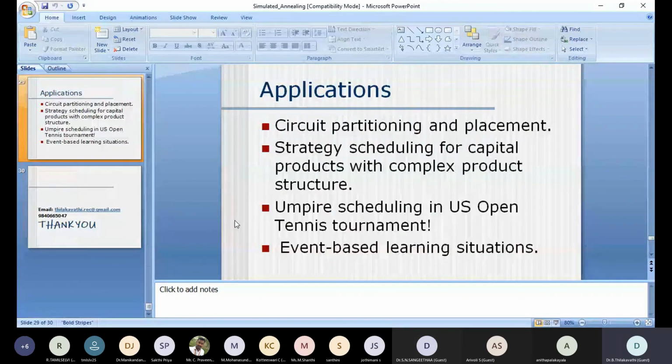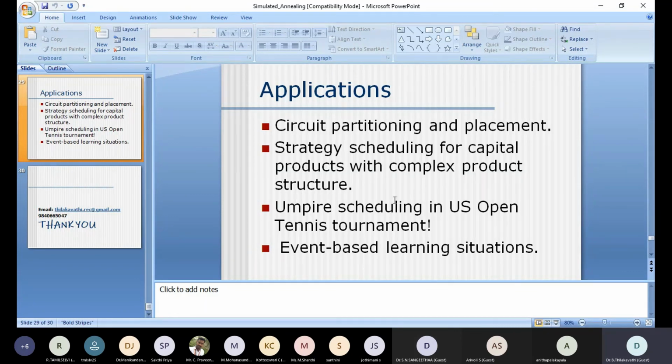Then the next is the applications. Apart from this, the applications are circuit partitioning as well as placement. As I already said, in the field of VLSI, or computer chips, whenever a circuit is designed, circuit partitioning is the most important because we want minimal area for the more number of components that we have to occupy. So minimum area is our constraint, a problem of minimization, and that minimum has to be a global minimum. In a PCB, we want the minimum area that can be occupied for a given circuit.